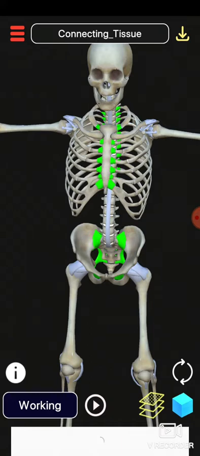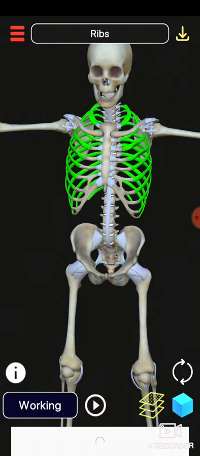So in our body 206 bones are present. These bones are connected with each other and make the framework, which is possible because of the presence of connecting tissue. These are ribs. Ribs are present in our body, providing protection to our lungs and heart.